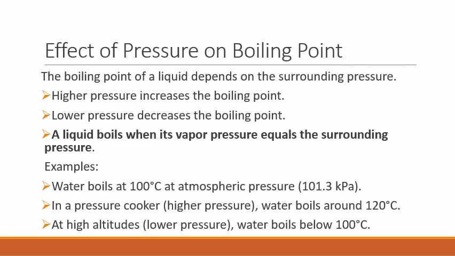Next is the effect of pressure on the boiling point. The boiling point of the liquid depends upon the surrounding pressure. That is, higher pressure increases the boiling point and lower pressure decreases the boiling point. A liquid boils when its vapor pressure equals the surrounding pressure. For example, water boils at 100 degrees Celsius at atmospheric pressure, and in a pressure cooker, which is at high pressure, water boils around 120 degrees Celsius.